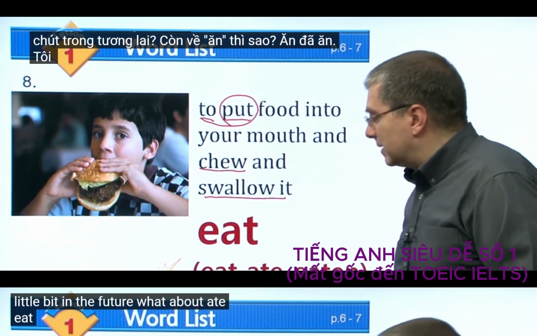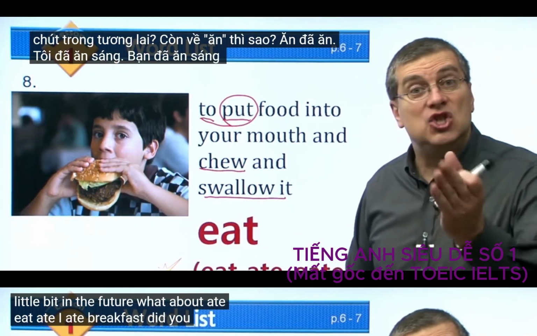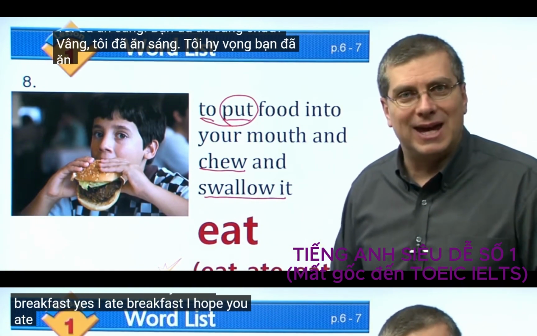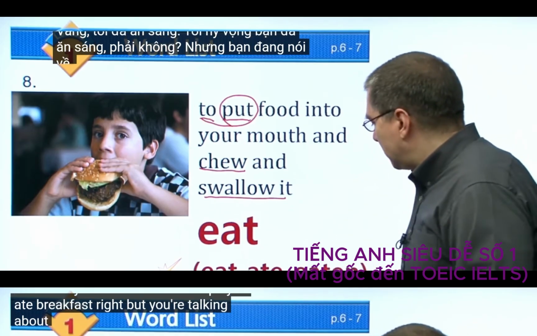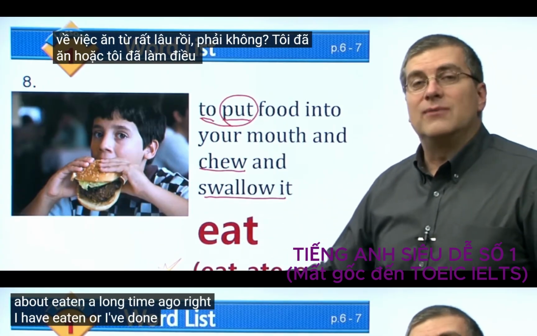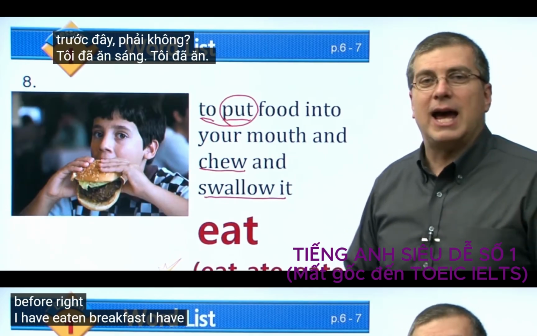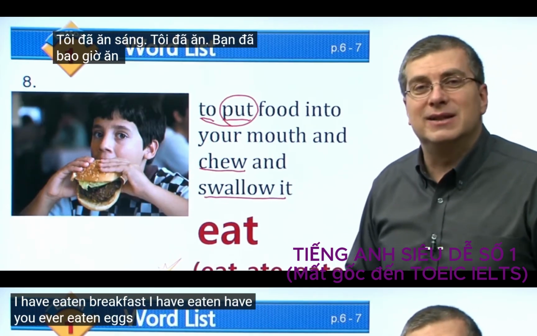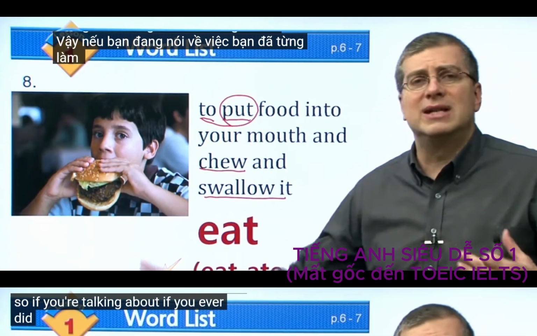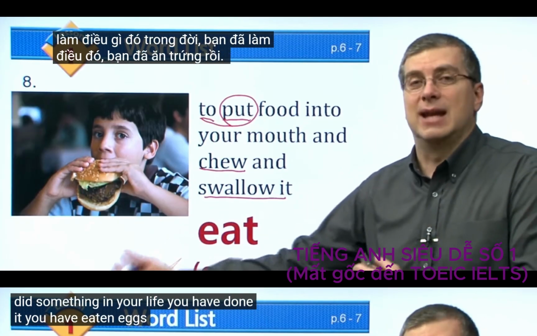What about ate? Eat, ate. I ate breakfast. Did you eat breakfast? Yes, I ate breakfast. I hope you ate breakfast, right? But you're talking about eaten a long time ago, right? I have eaten, or I've done something before, right? I have eaten breakfast. I have eaten. Have you ever eaten eggs for breakfast, right? So if you're talking about if you ever did something in your life, you have done it. You have eaten eggs, okay?